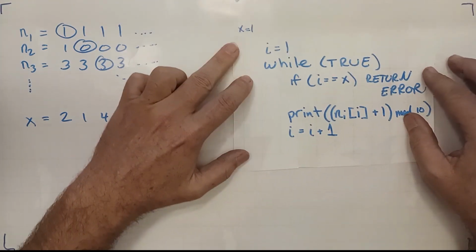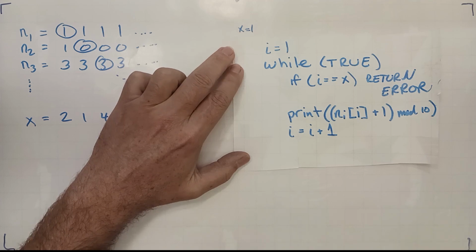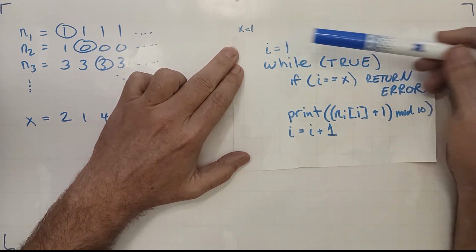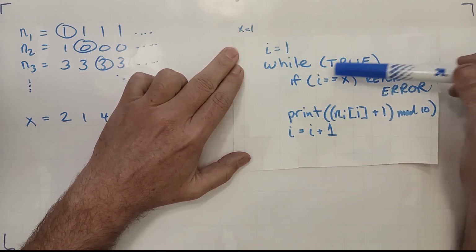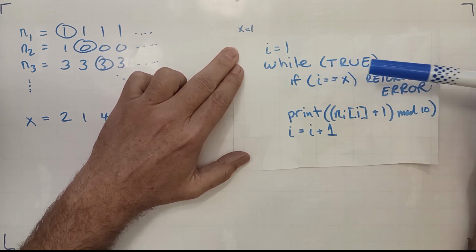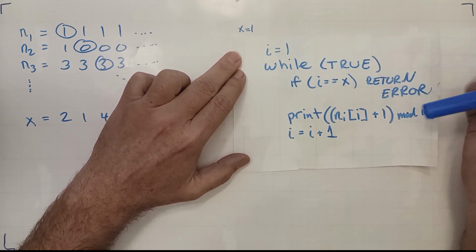So if we put this in here where x is equal to 1, it would start out saying, okay, I is 1, and while this is true, and then x is equal to 1, so it'll return an error.